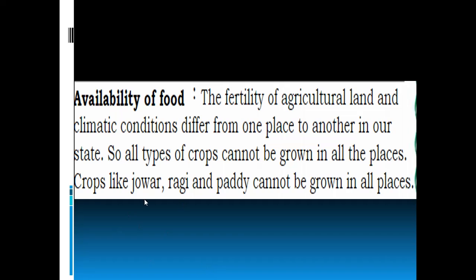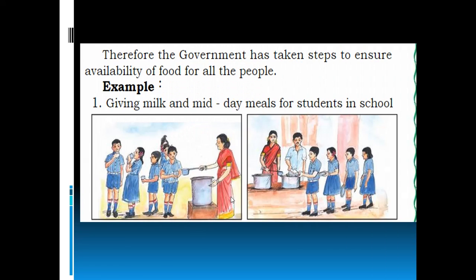Availability of food. The fertility of agricultural land and climatic conditions differ from one place to another in our state. So all types of crops cannot be grown in all places. Plants need proper climatic conditions and proper agricultural land for their growth. Crops like jowar, ragi and paddy cannot be grown in all places. Therefore the government has taken many steps to ensure the availability of food for all the people.